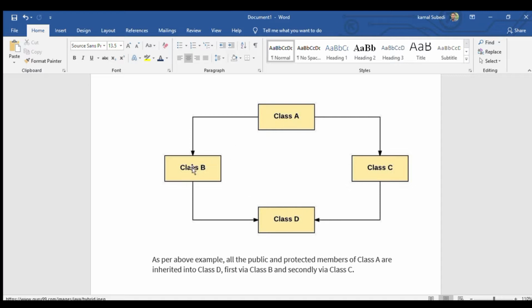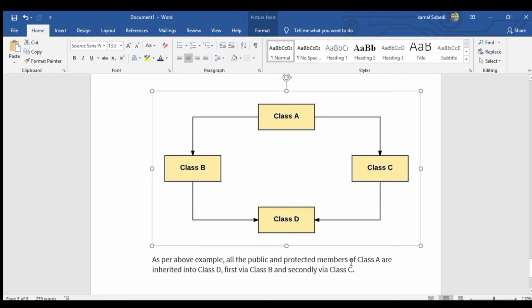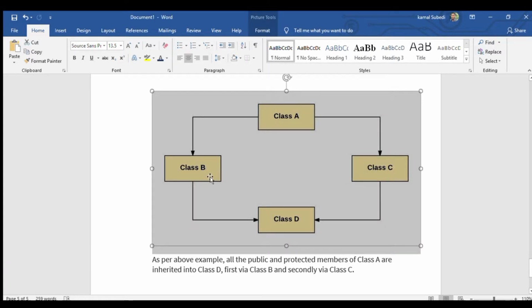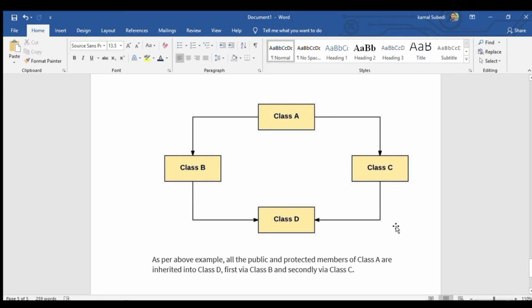That means the class B gonna use the data of class A, and the class C is gonna use the data of class A. Now the class D inherited the class A, B, and C. That means it is gonna use the data of all class A, class B, and class C.